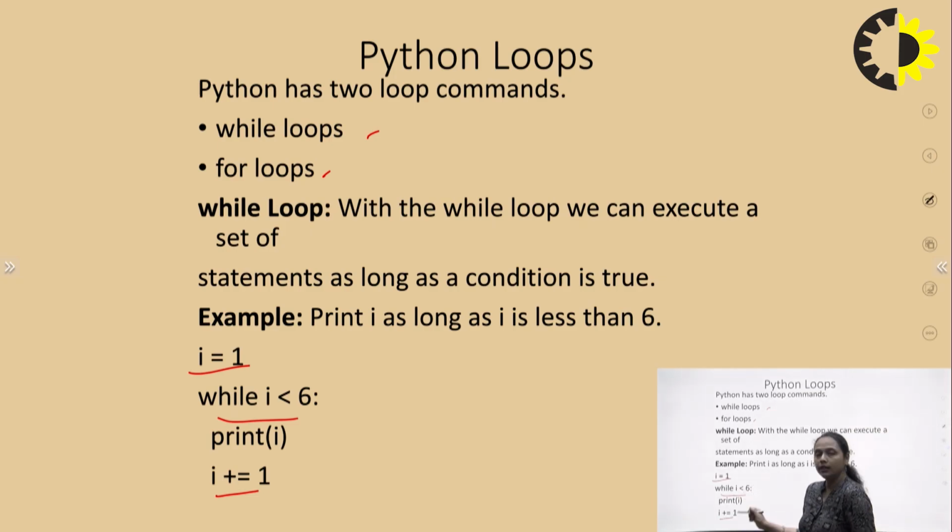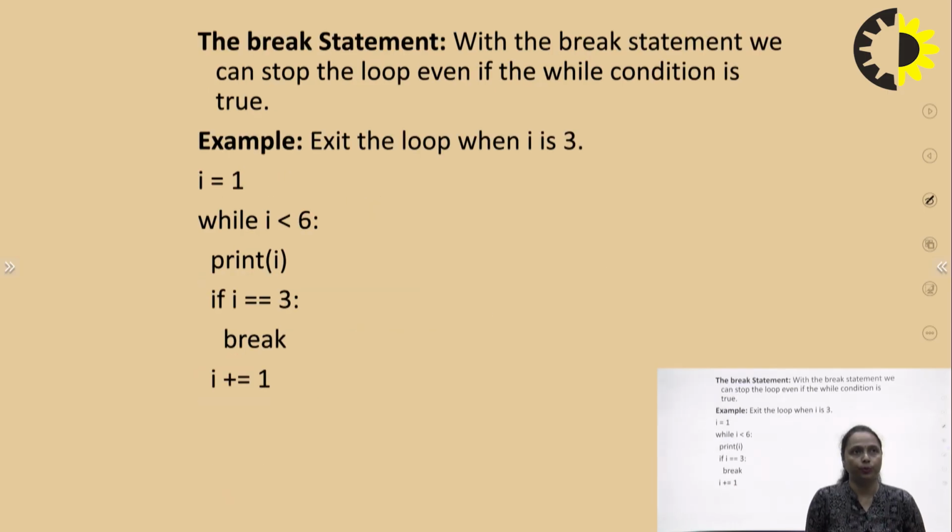So as long as i is less than 6, the print statement will work and print the value of i, and i is being updated by 1. So what is going to be the output? That is 1, 2, 3, 4, 5. As soon as it becomes 6, the statement becomes false and we come out of the loop.